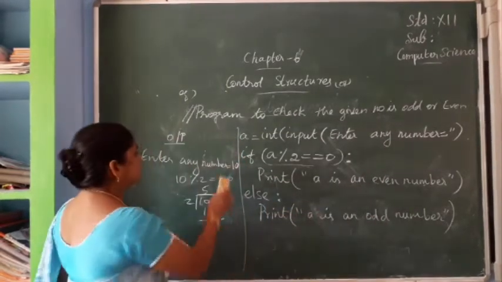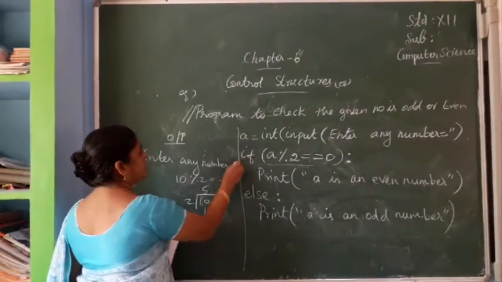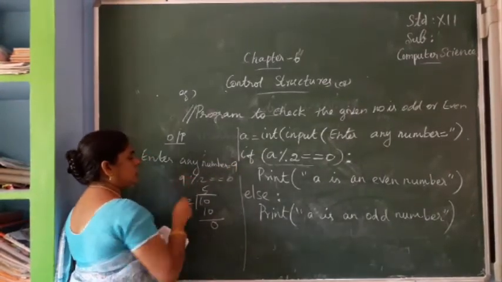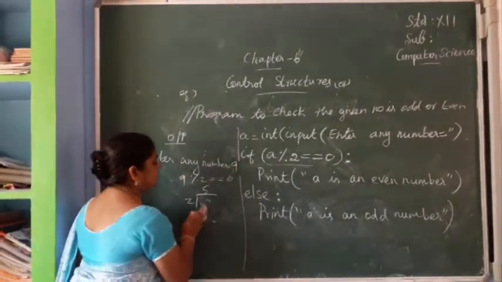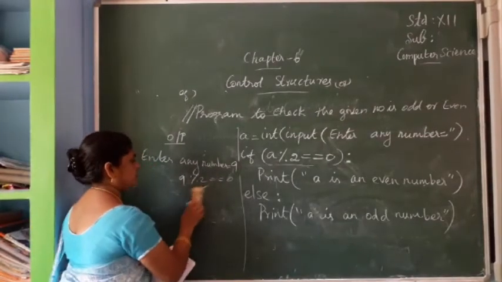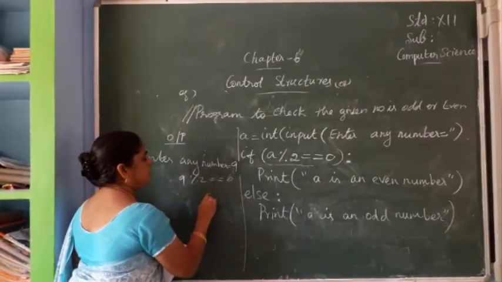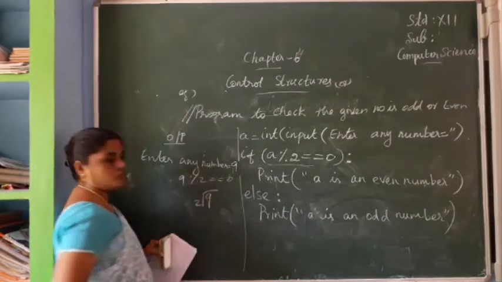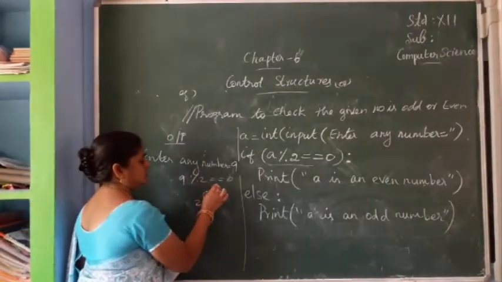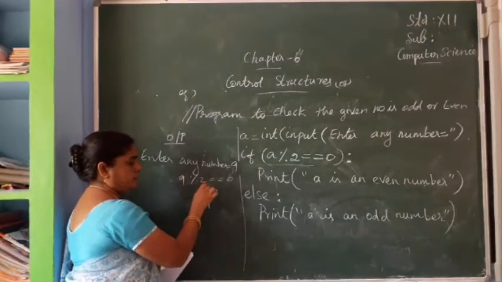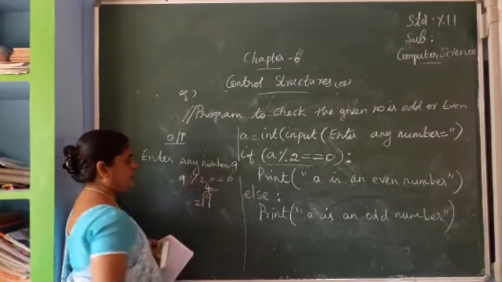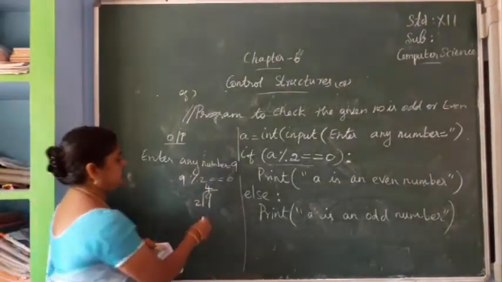Otherwise, if I am giving 9 here, so 9 modulus of 2. It will divide the value 9 by 2. How many? 4, 4 twos are 8.